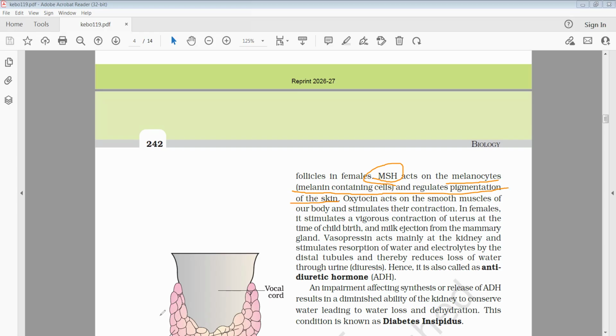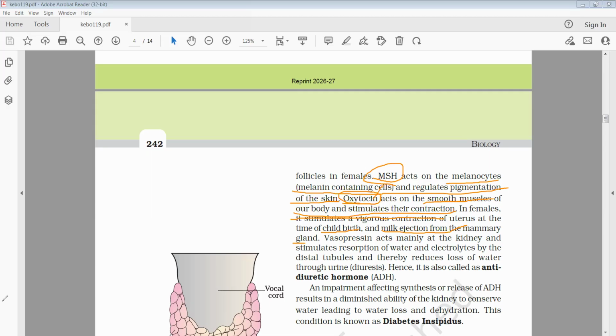And another important hormone directly secreted by the posterior part of the pituitary gland is called oxytocin, which acts on smooth muscles of our body and stimulates their contraction. Whereas in females, this oxytocin helps to create the labor pains, which are responsible for childbirth, and also responsible for milk ejection from the mammary gland.